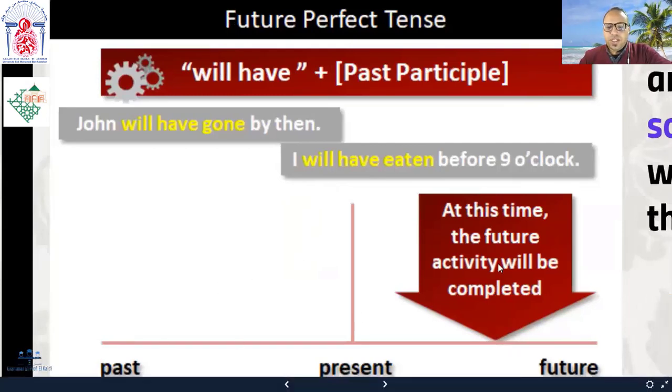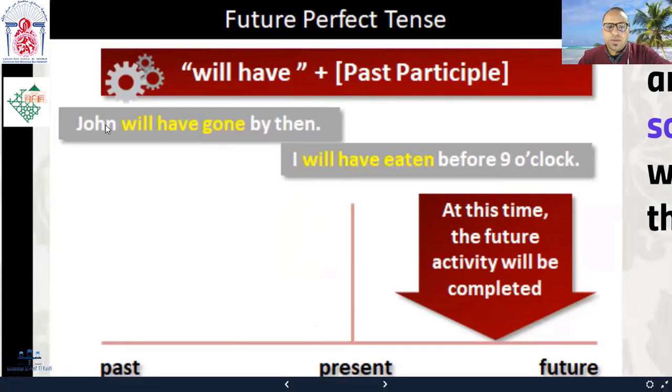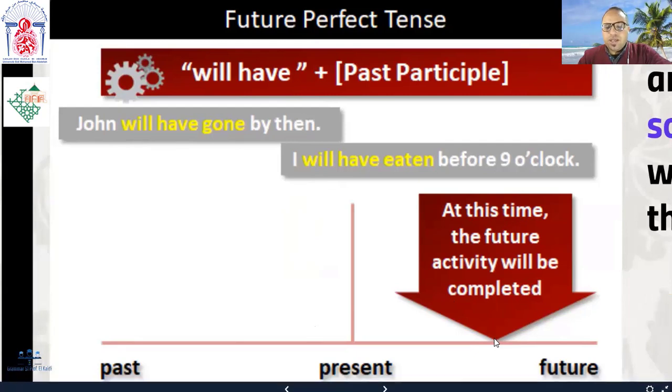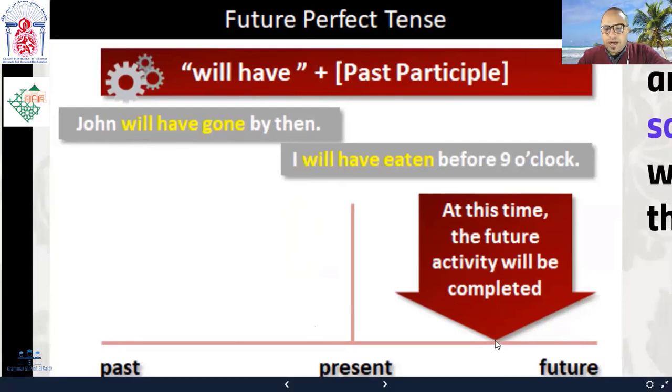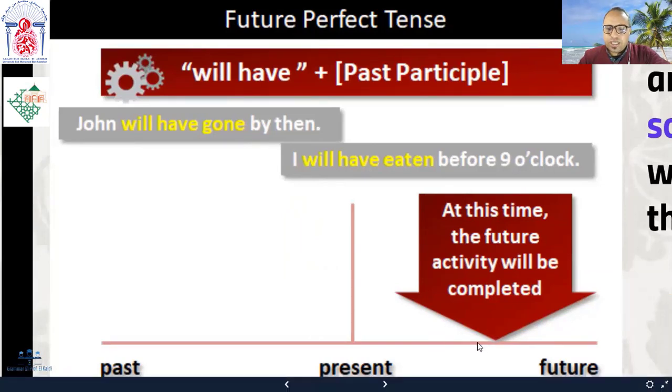Okay? So suppose that this is that certain or that specific point of time in the future before which the action will be completed. For example, John will have gone by then. So this is then, right? So this then here, this point of time is in the future. So the action of going will take place before it, okay? So John will have gone before this point of time in the future.